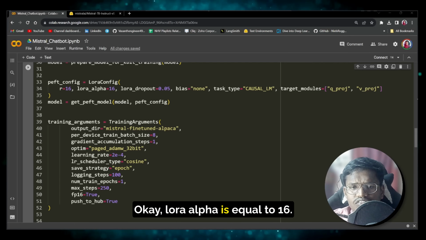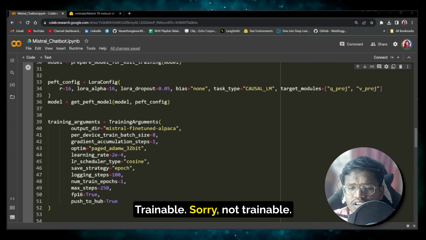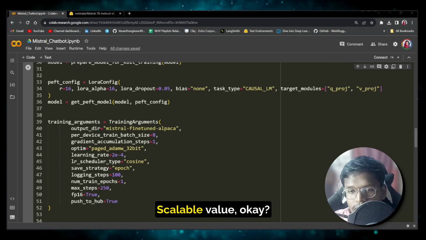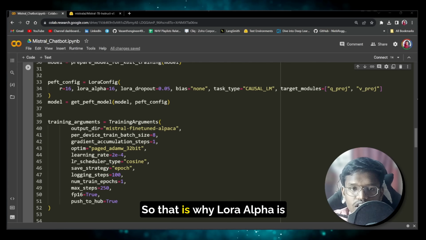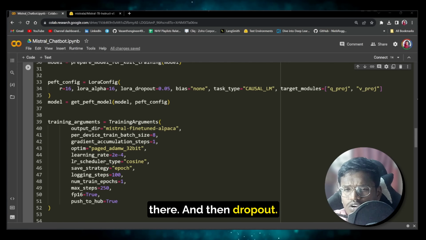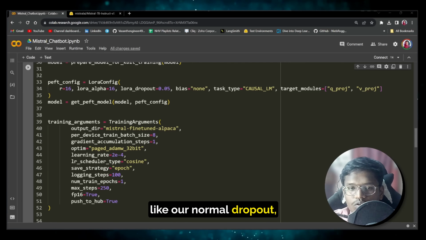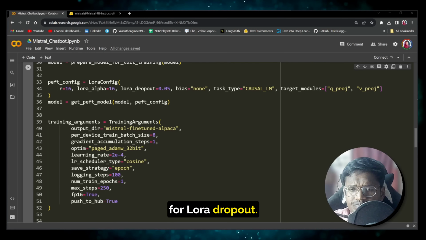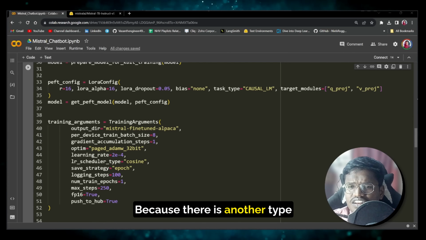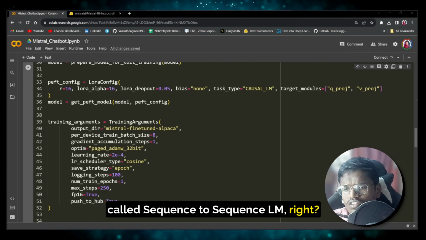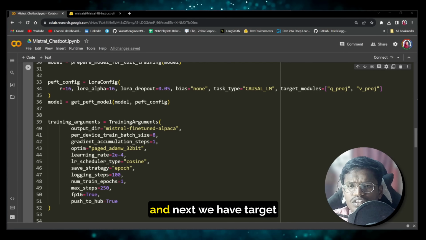LoRA alpha is equal to 16. It is a scalable value, not trainable; it will try to scale the weights. That is why LoRA alpha is there. Then dropout is very usual, like our normal dropout, and it will also work for LoRA dropout. We are setting the task type to causal LM, because there is another type called sequence-to-sequence LM, right? Here we have only causal LM.